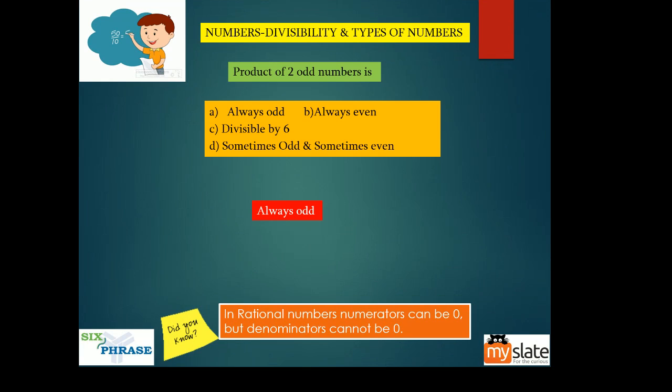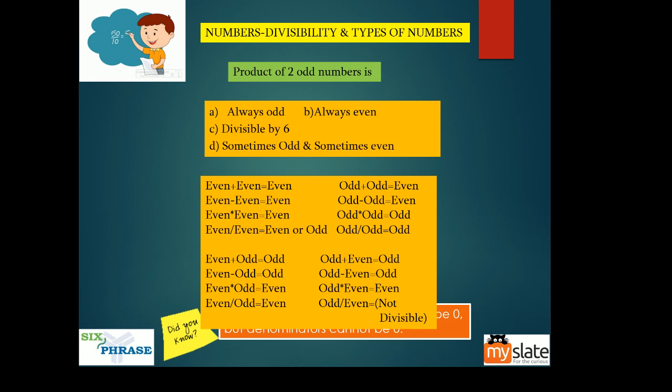Product of two odd numbers, guys. I don't expect you to answer this, but just know that the product of two odd numbers is odd, and the reason is this one. Just go through all this and make sure that you have this at your fingertips. If you are very sincere about learning number concepts, when I say remember this, you have to remember this, because this will help you, for example, in this problem.